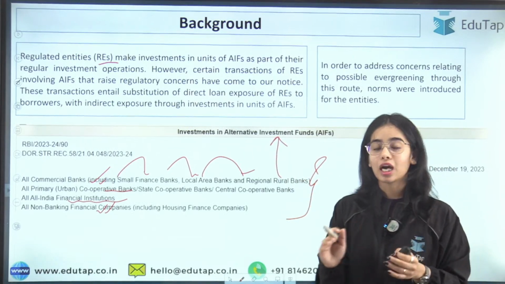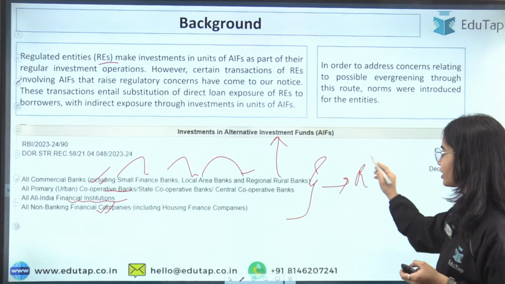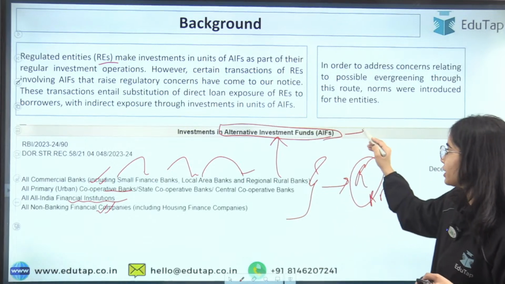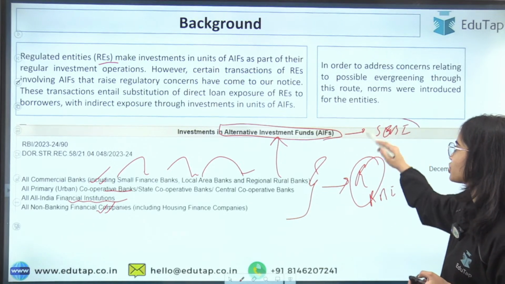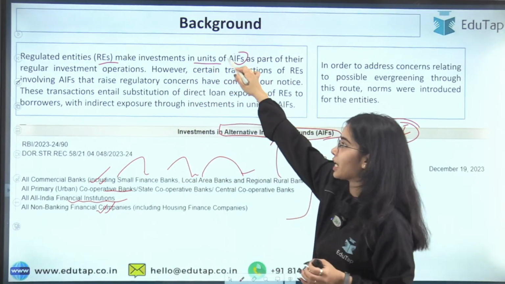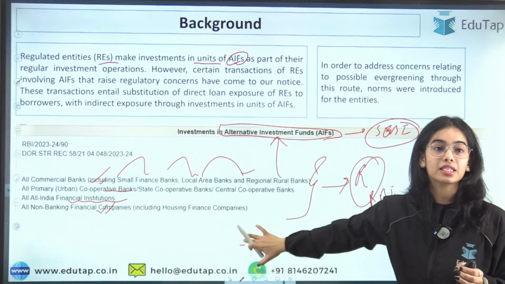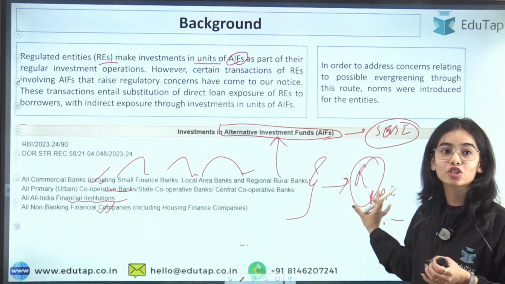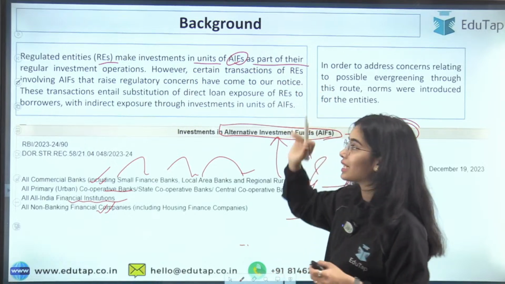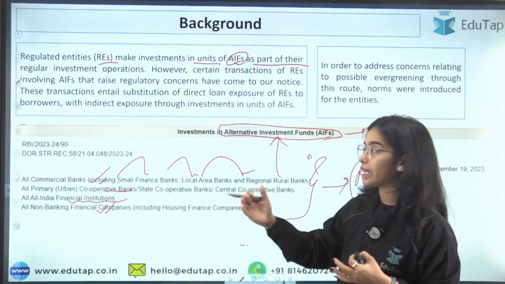These institutions are regulated by the Reserve Bank of India, but the alternative investment funds are regulated by SEBI, the Securities and Exchange Board of India. So regulated entities make investments in units of AIF. As part of their regular investment operations, they undertake these investments.